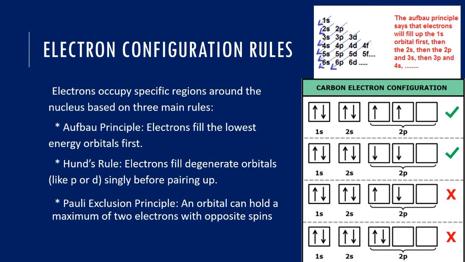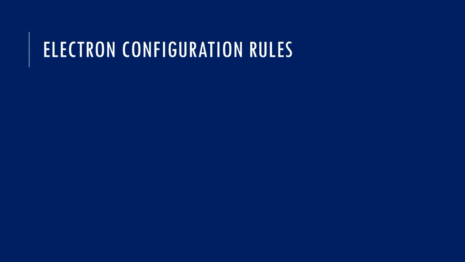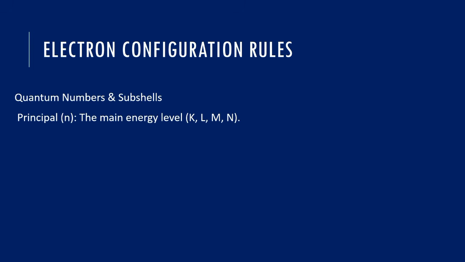Quantum numbers and subshells. Remember, I said something about electron configuration. In electron configuration, we have what defines the location or position of an electron. We have the principal quantum number, we use n to represent it. The main energy level of an electron is detected by this principal quantum number. We normally use K, L, M elements to represent it.